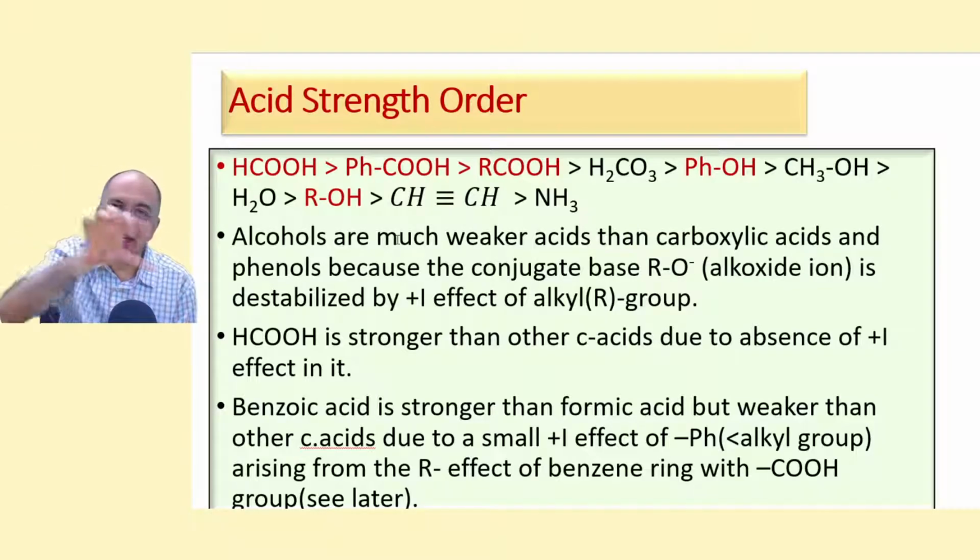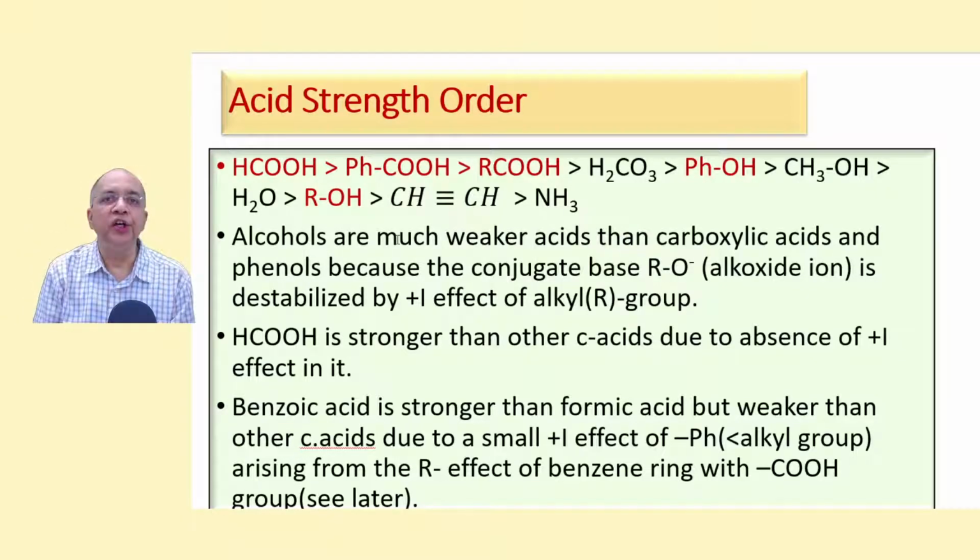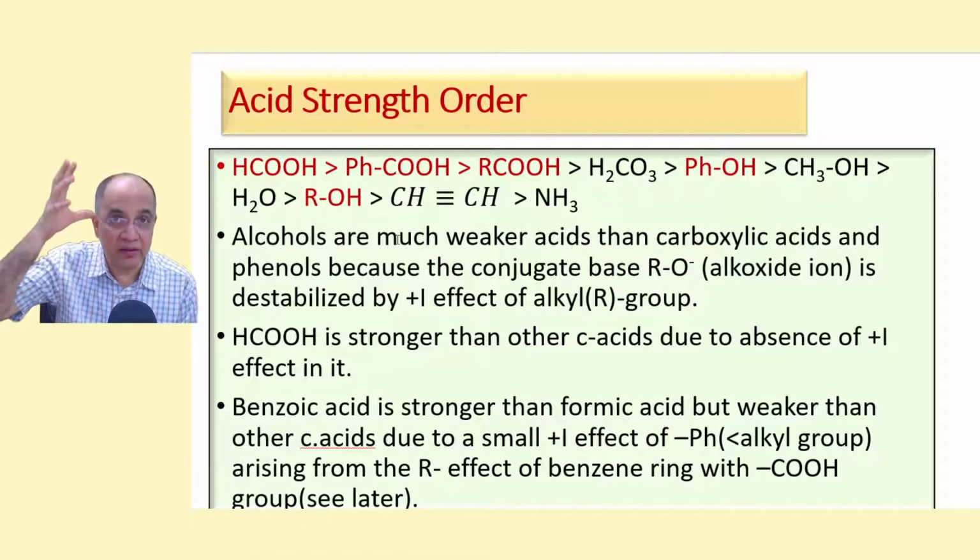For that, it produces some amount of electron pushing effect towards the OH bond, which reduces its acid strength compared to formic acid, but not compared to acetic acid or propanoic acid, because the alkyl groups CH3, C2H5 produce a greater plus I effect than the phenyl group in this case.